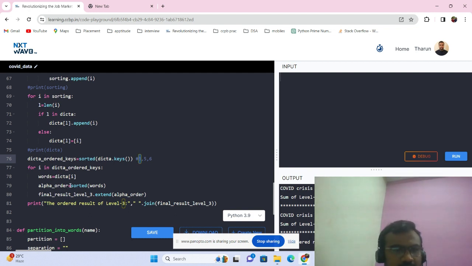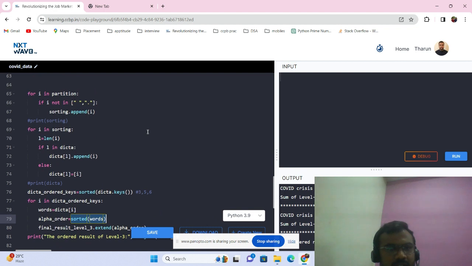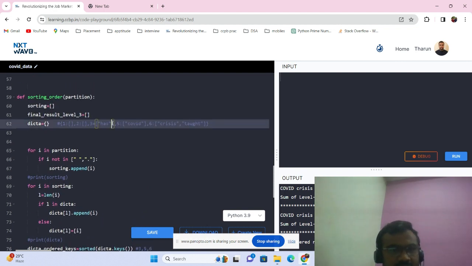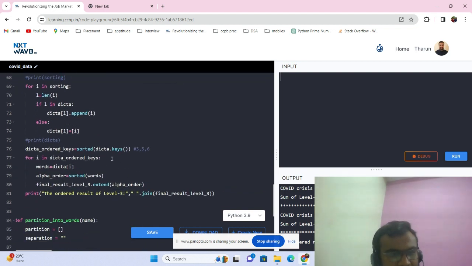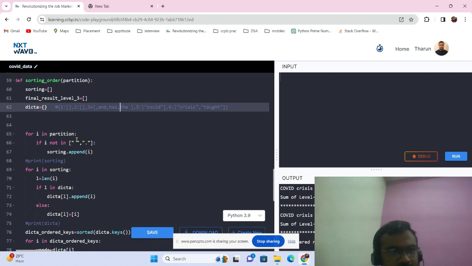So again the sorting method, a second sorting, has been done. In this way, the words which have length 3, "has", "the" and "all", will be arranged as "all", "has", "the". In this way, it has been arranged. Now this will be extended in alphabetical order, which will be the final output.